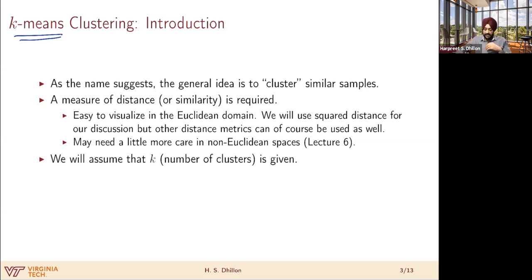Throughout this lecture, we will be assuming that K, which is the number of clusters, is given to us. That will also be the case in lecture 6, because of a specific problem setting, where a limitation on the capacity of a feedback channel will basically give us this value of K. It is an interesting discussion as to how you determine the value of K. We won't be doing that here, but if somebody is interested, we can always discuss that offline.